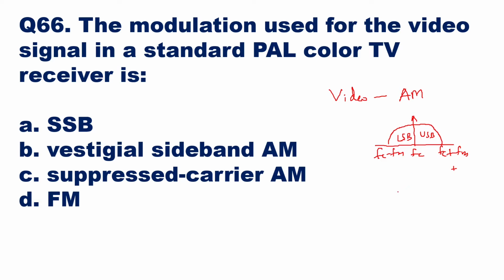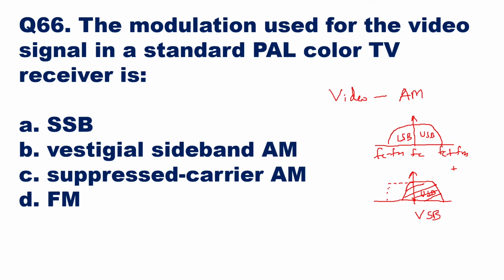So what we do in TV transmission is we send only one complete sideband, the complete upper sideband. Because practically the filter will not have a proper cutoff, we also keep a small part of the next sideband, which is the vestige. A small part of the next sideband together with the full sideband is called vestigial sideband transmission.